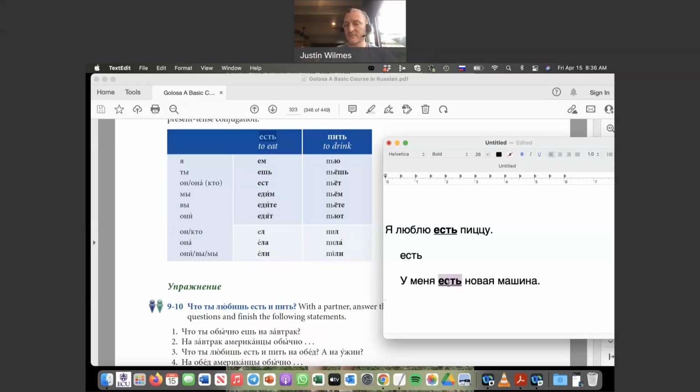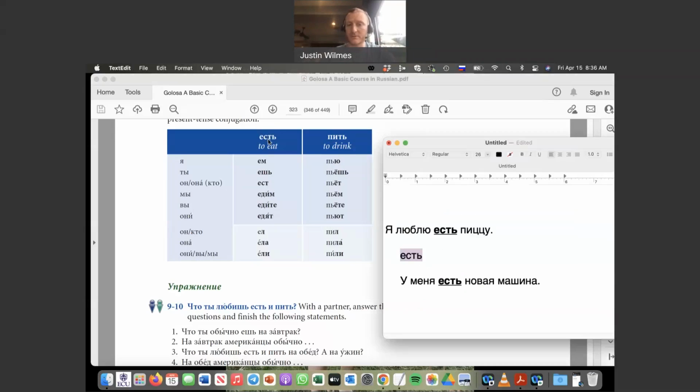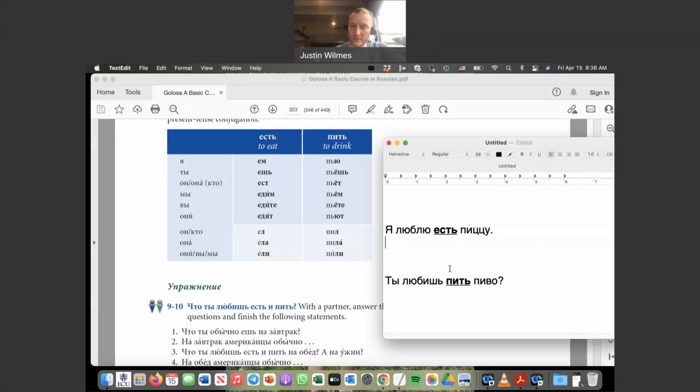That is the verb to be or is, right? This verb есть, to eat, has nothing to do with that verb. They just happen to look the same in this one form, but they conjugate totally differently, and they're totally different verbs. It's kind of like saying which versus witch in English. They're two different words. They sound the same, or something like that, right? So anyway, it's just a coincidence. Just wanted to point that out, that this is not the same verb as that, even though in this one form, they look the same.